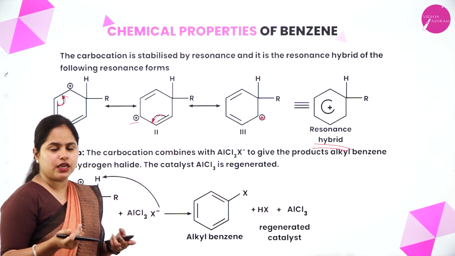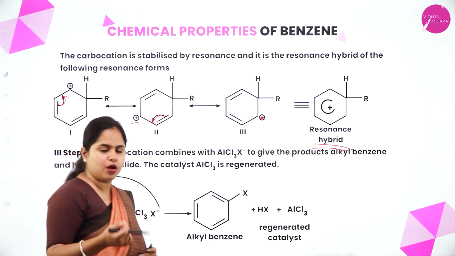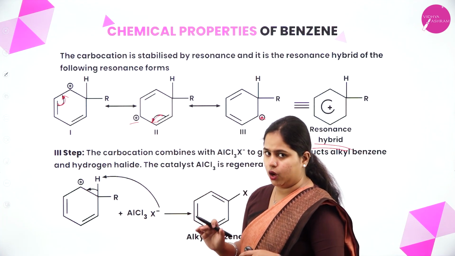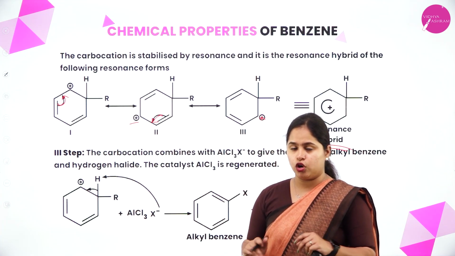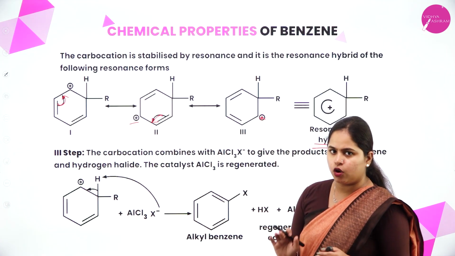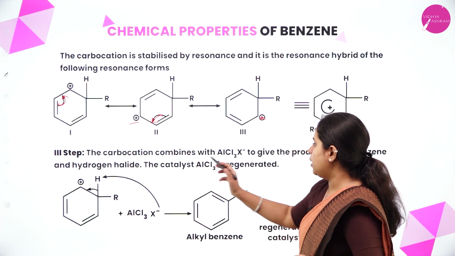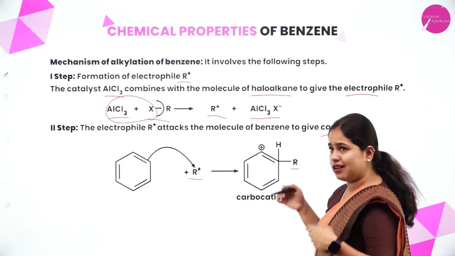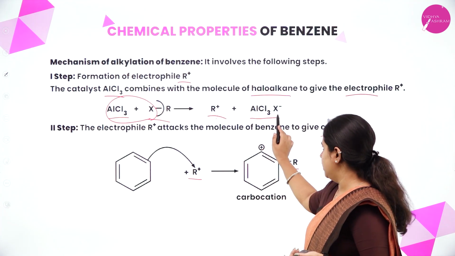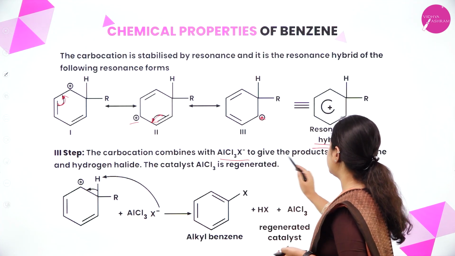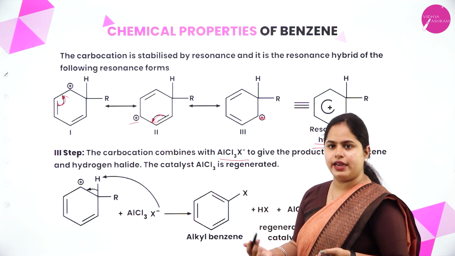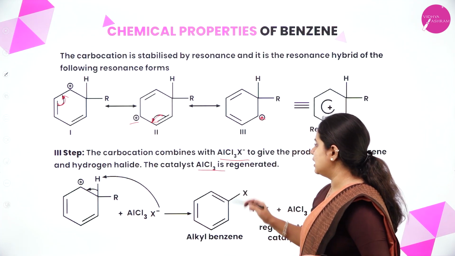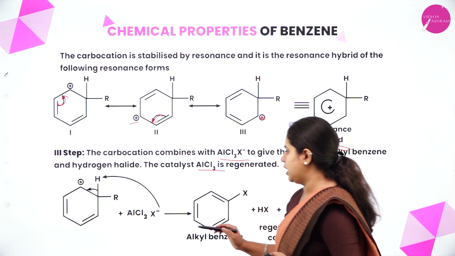Now the third step is again what we have already studied. The carbocation which is formed now loses a hydrogen, or loses a proton, and forms the compound that we need. Okay, so the carbocation combines with AlCl3X minus. Where did this AlCl3X minus come from? It is from this first step. To give the products alkyl benzene and hydrogen halide, the catalyst AlCl3 is regenerated. So let's see how that is happening.